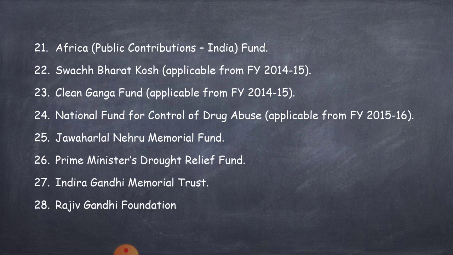Next point is Africa Public Contributions Fund. 22nd point is Swachh Bharat Kosh applicable from financial year 2014-15.